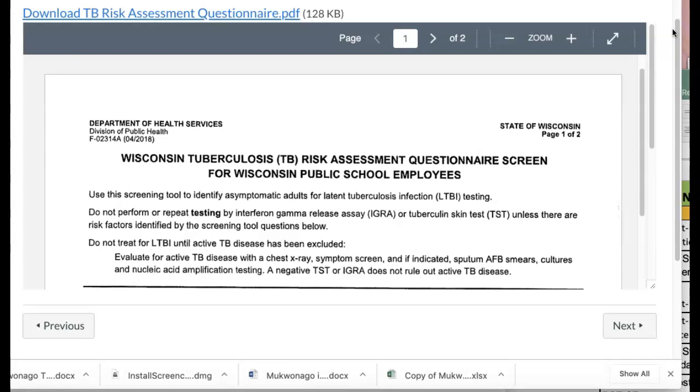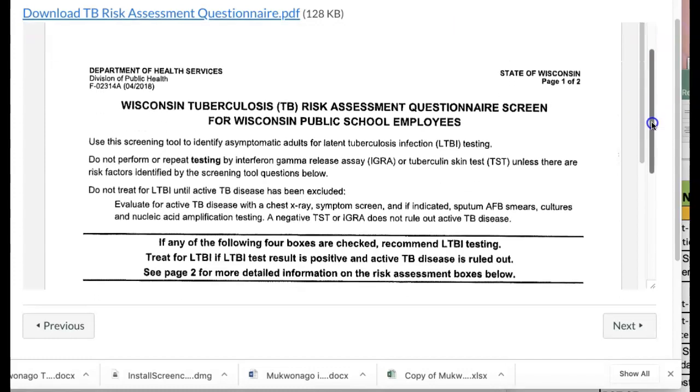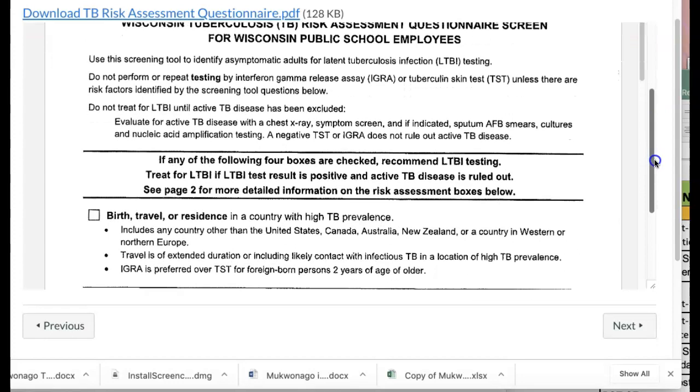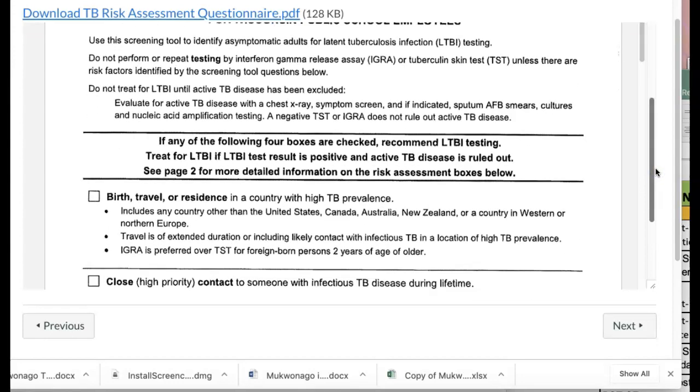I provided the email for you. I gave you this information previously. I sent an email directly to every single one of you who are assigned to Mukwonago. So hopefully you started this process. But anyways, here's what you need to do. So I'm going to walk through this with you. And this is it.